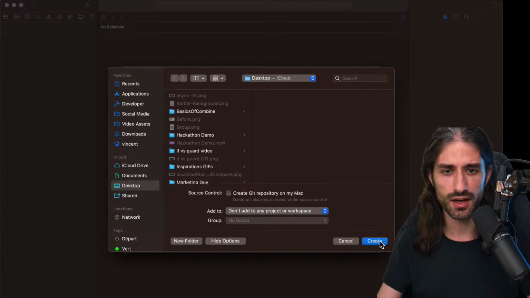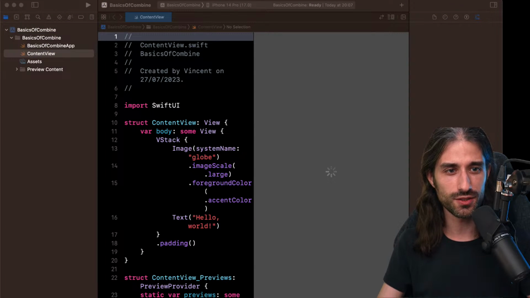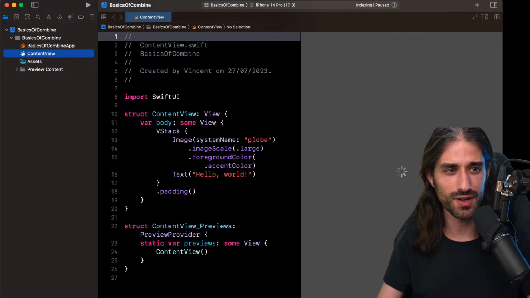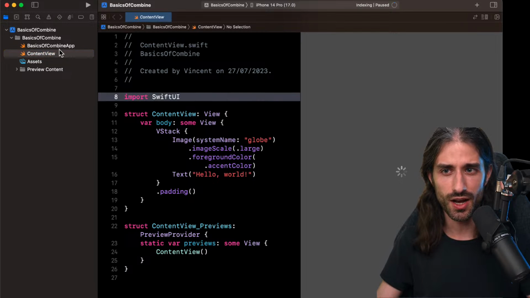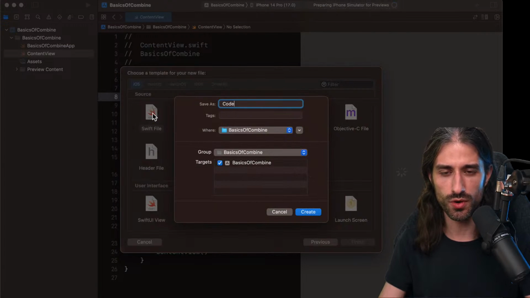I'm gonna put this on my desktop because I'm not a very organized person. I'm also gonna make sure I see the chat because it was hidden. I'm gonna hide this, it's not useful. Okay, first thing I'm gonna do is create a new Swift file. I'm going to call it code.